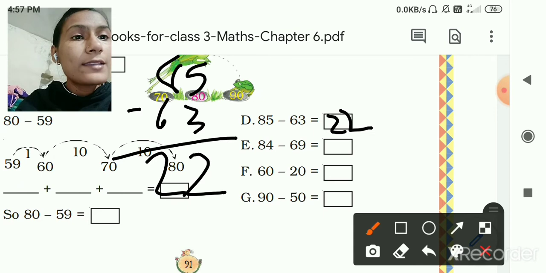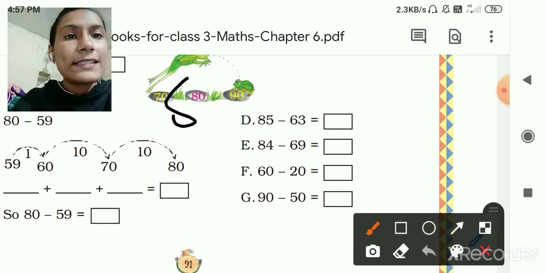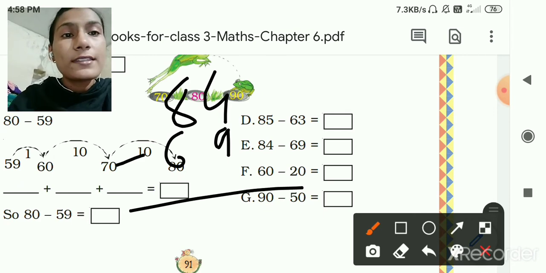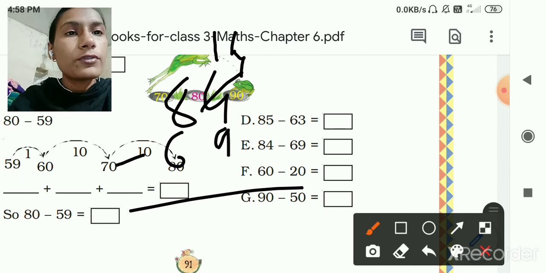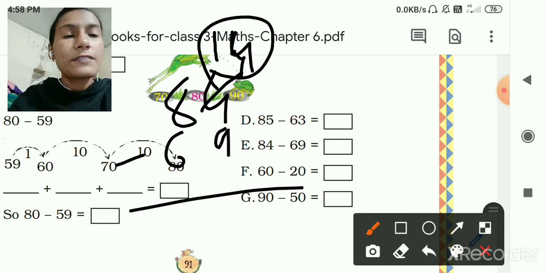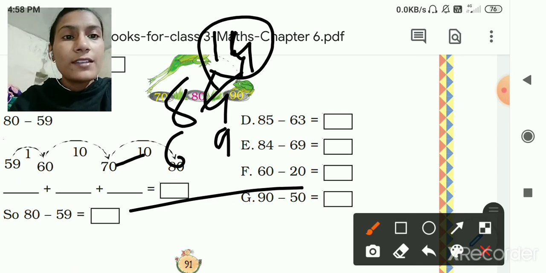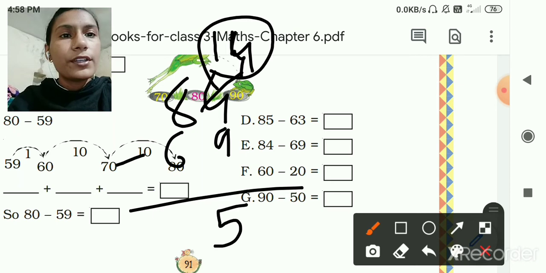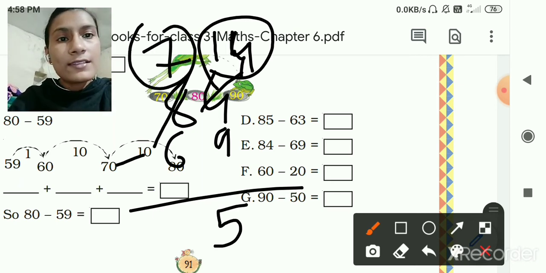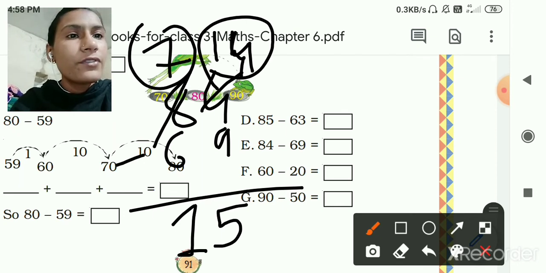Then 84 minus 69. Let's subtract 84 minus 69. 4 minus 9, not possible. So borrow 10 and we have to add 4. So 14 minus 9 is equal to how many? Now think. 14 minus 9 is equal to 5. So here cut. Here 7 will come. 7 minus 6 is equal to 1. So here 15.